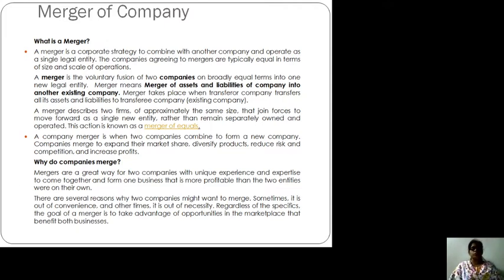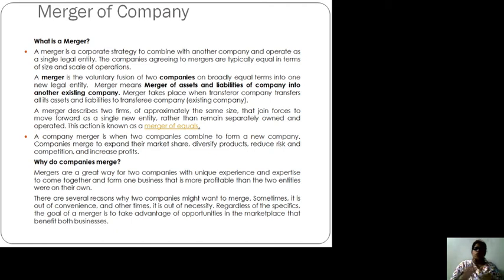Regardless of the specifics, the goal of merger is to take advantage of opportunities in the marketplace that benefit both businesses. Just now I said two friends are there. Instead of spending money on the salaries of the employees, instead of grabbing the market separately, they come together. The two entities get combined together, and now a single new entity is in existence.